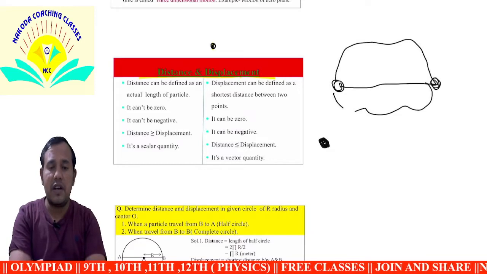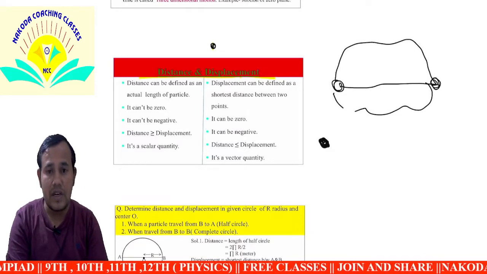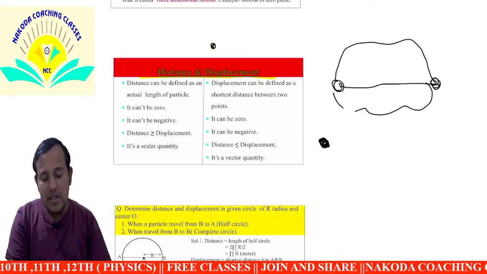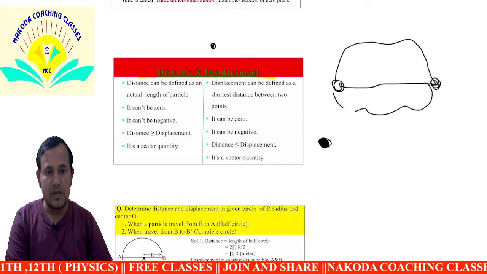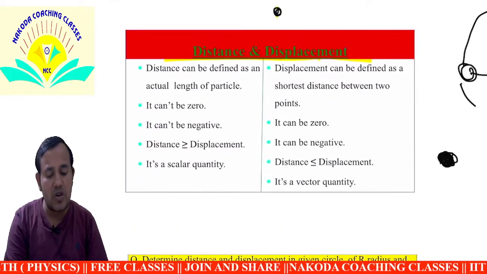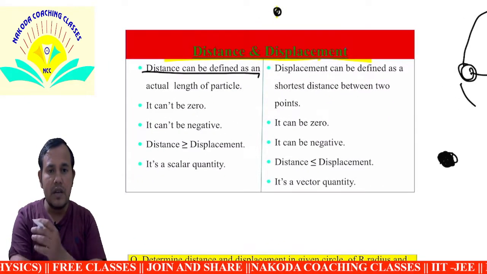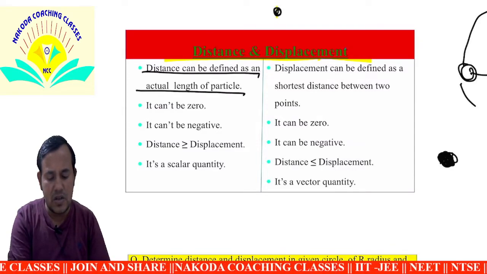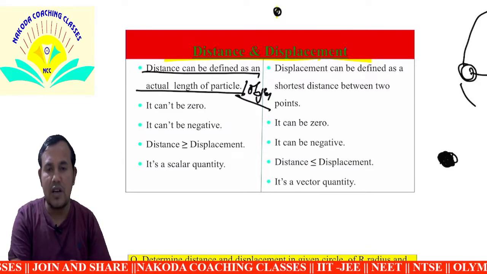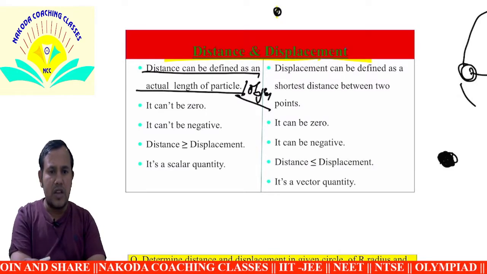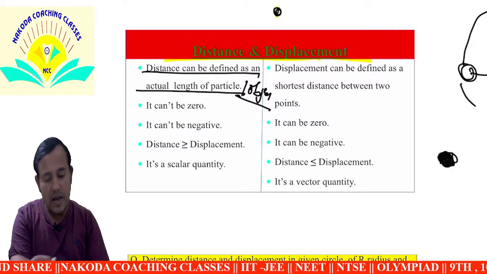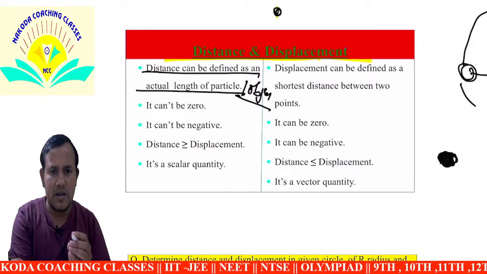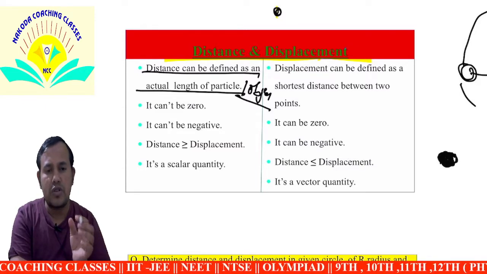It is not zero, it is 0.000 something, but not zero. So the distance can be defined as the actual length of the particle or object, 0.00 something in the case of a particle.